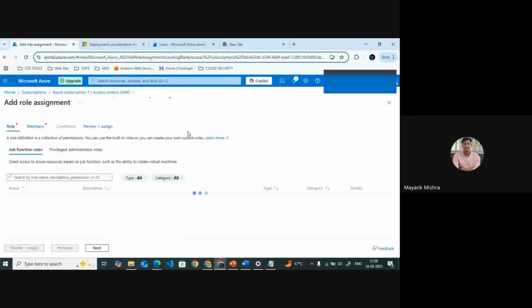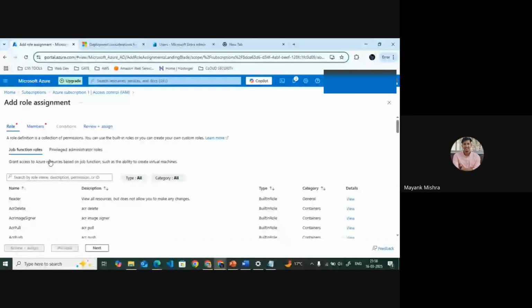And after there, you are seeing the two things: job function roles and privilege administration roles. Do you know about these? Can you guess what is job functions role and privileged administrator role? Privileged administrator, that would be like the admin of the account, the person who has access to all resources.